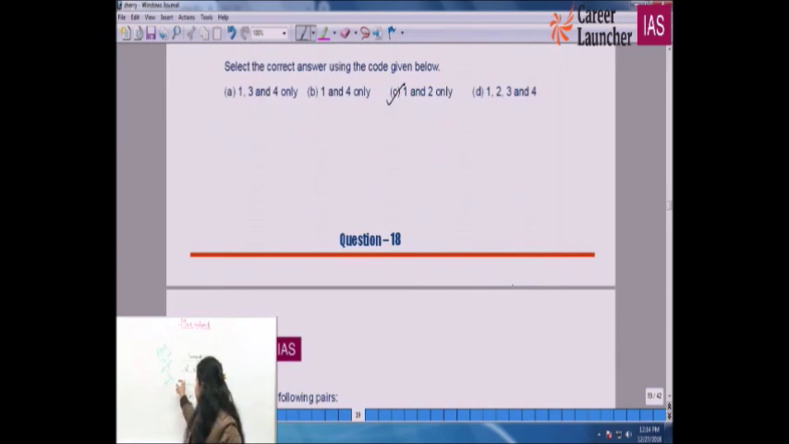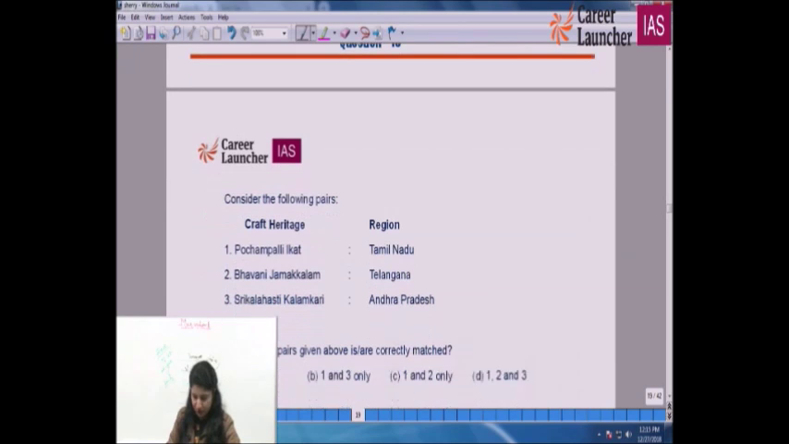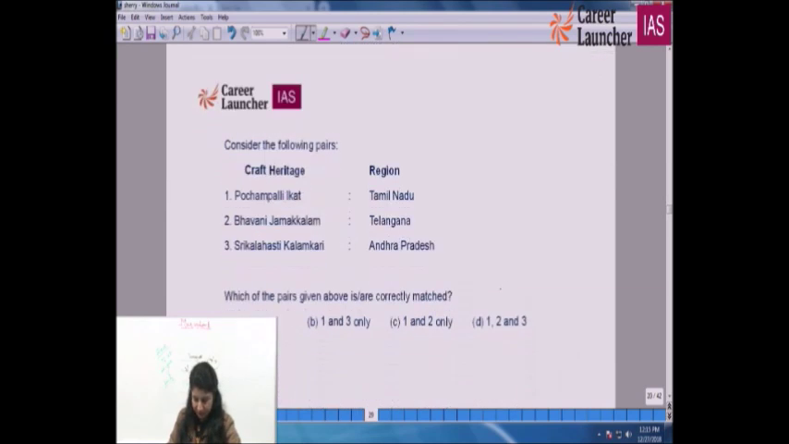All these factors that we have seen finally decide the topography. Question number 19 says that Puchampalli Ikat is from Tamil Nadu, Bhavani Jamakalan is from Telangana, Sri Kalahasti Kalamkari is from Andhra Pradesh. There was one prelims question about Kalamkari in perhaps 2015. 19th, A is the right option. Andhra Pradesh stays, but these two you have to change. In place of Tamil Nadu, there has to be Telangana, and in place of Telangana, there has to be Tamil Nadu.